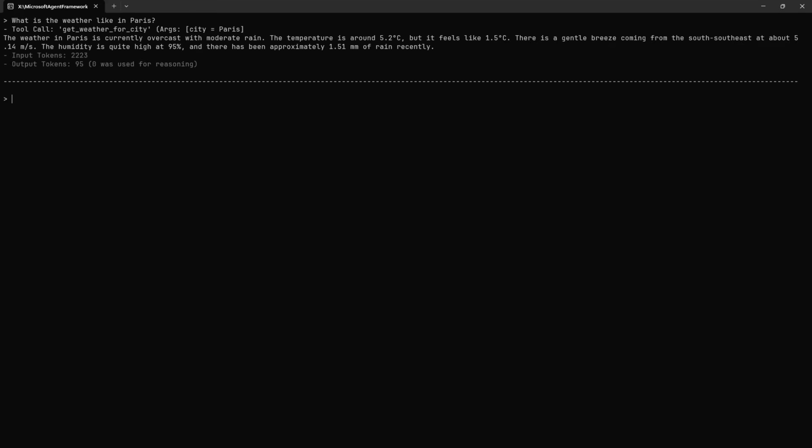But now it's actually hooked up to a real tool. And we get real life weather information. So the weather is raining, apparently. It's 2.5 degrees. What it feels like, gentle breeze, and a lot of extra information on this. So weather is conquered here.